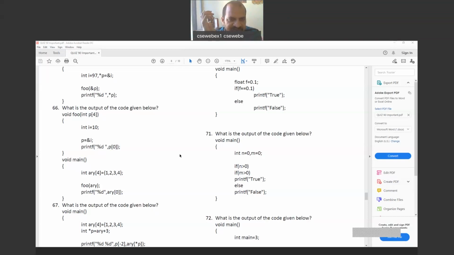For example, if I is defined at say 35,000, then that 35,000 address we are collecting into the P, right? Say assuming that ARY is defined at 20,000, and 8 bytes are required.